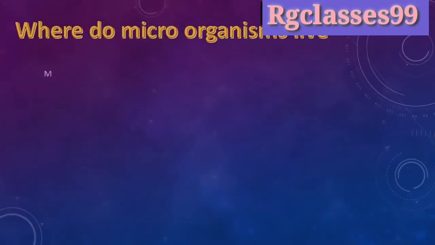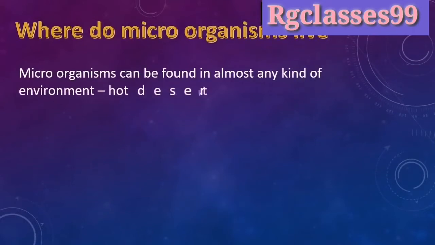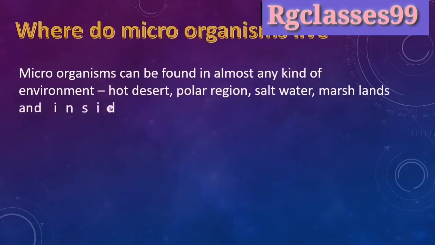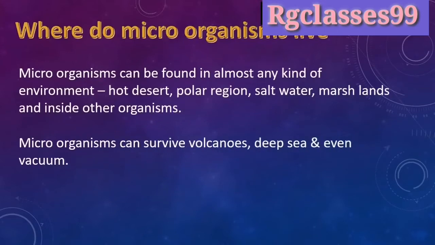Now the next topic is where they live. If we talk about where microorganisms live, just look here. Microorganisms can be found in almost any kind of environment: hot deserts, plain regions, salt water, marshland, and inside other organisms. Microorganisms can survive in volcanoes, the deep sea, and even in a vacuum.